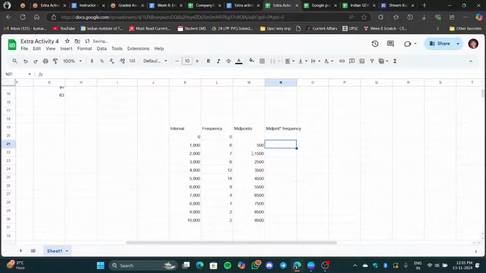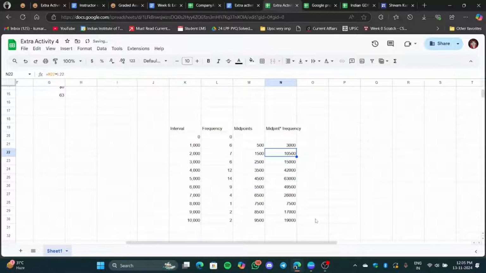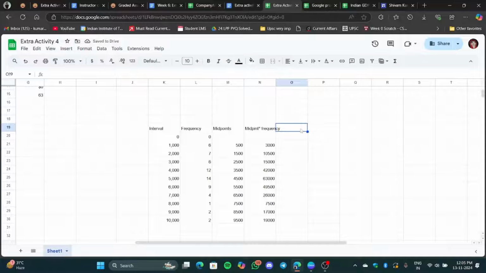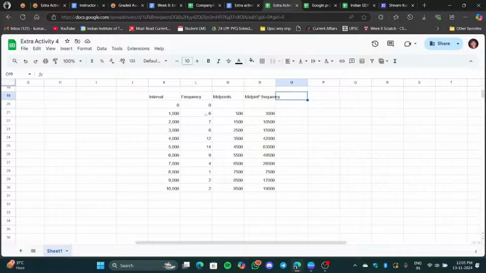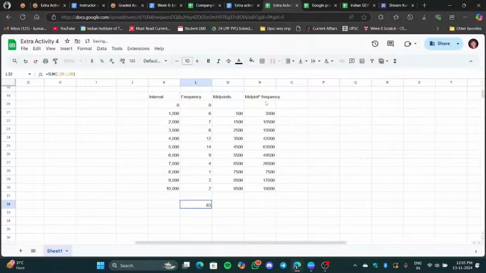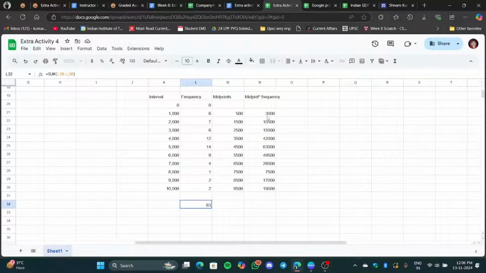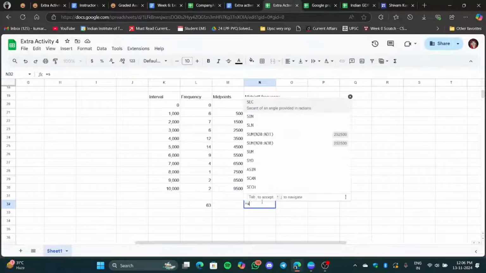So we will take 500 multiplied by this frequency. This will complete this part. Similarly, we'll have to add the frequency also, so here equals the sum of this part. Then we will take the mean, dividing the sum by the frequency total. Then we will take the sum of this part.